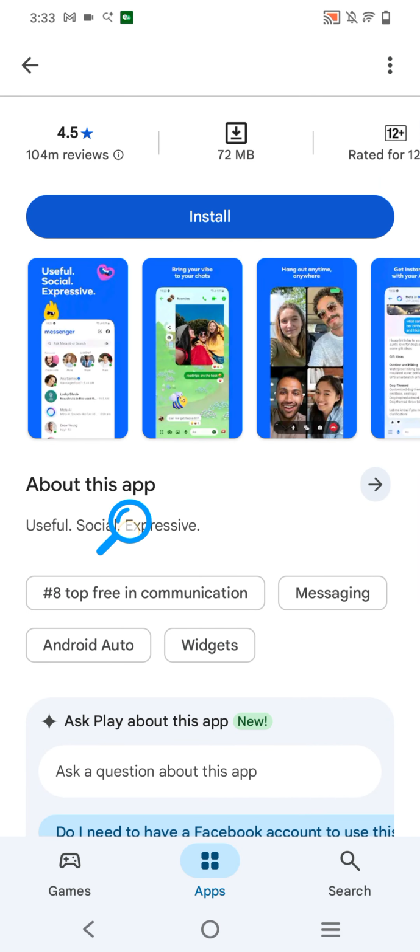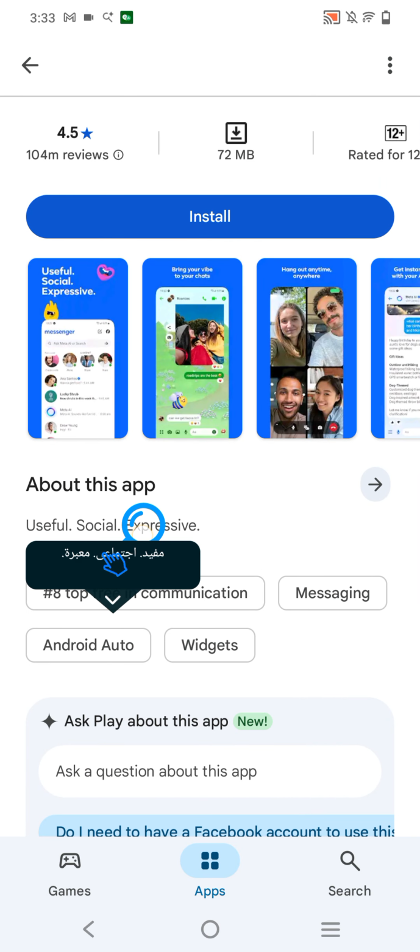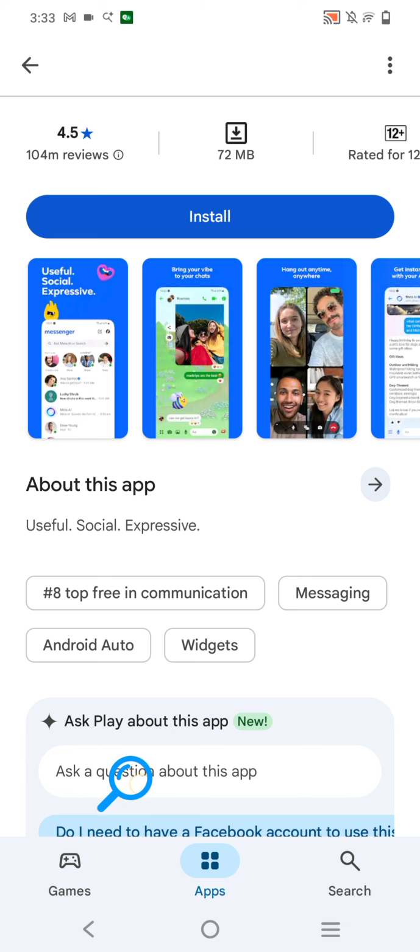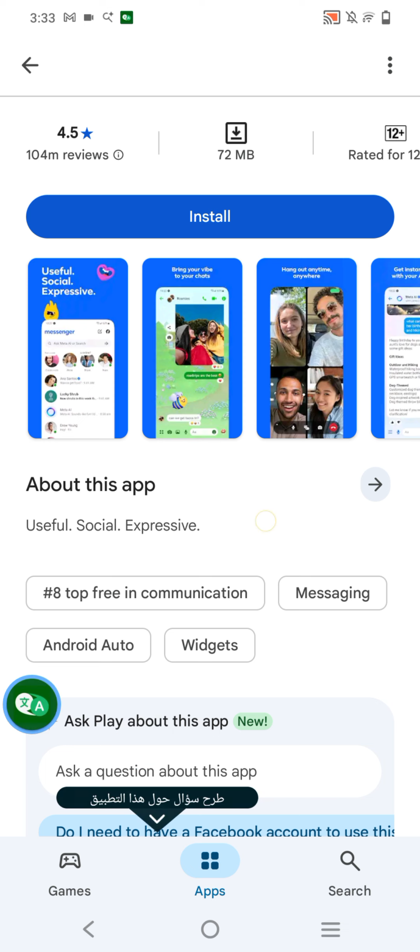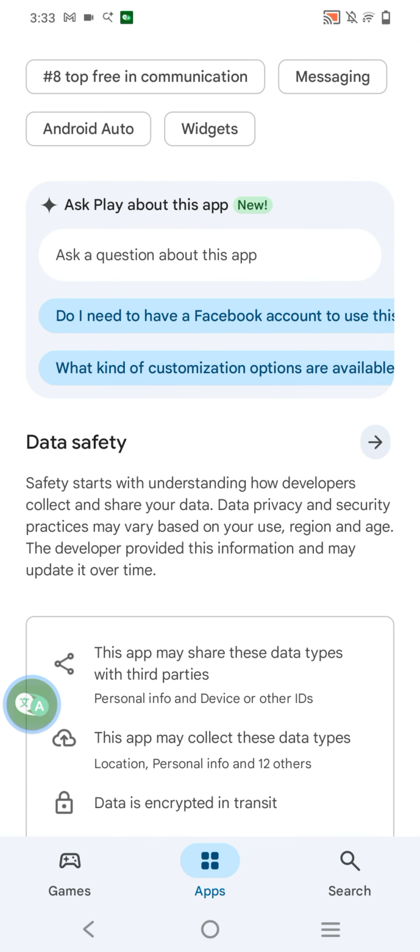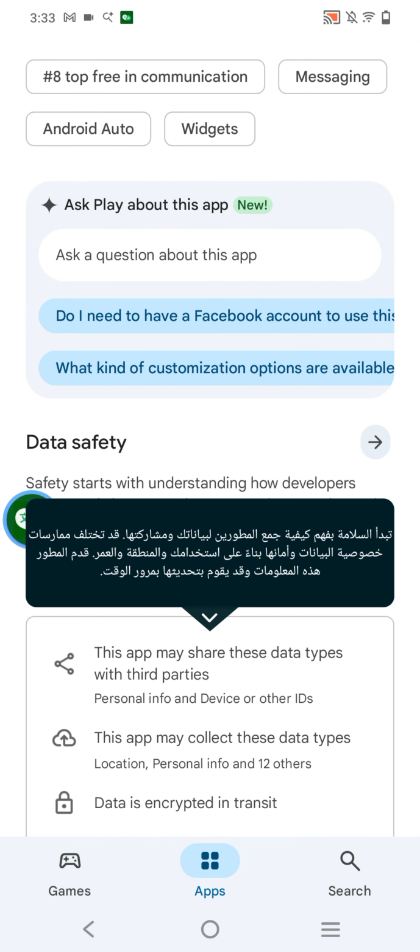As you can see here, it's translated without switching the app. It's translating, as you can see here, without switching the app. This accessibility is used only when you enable it from the app.